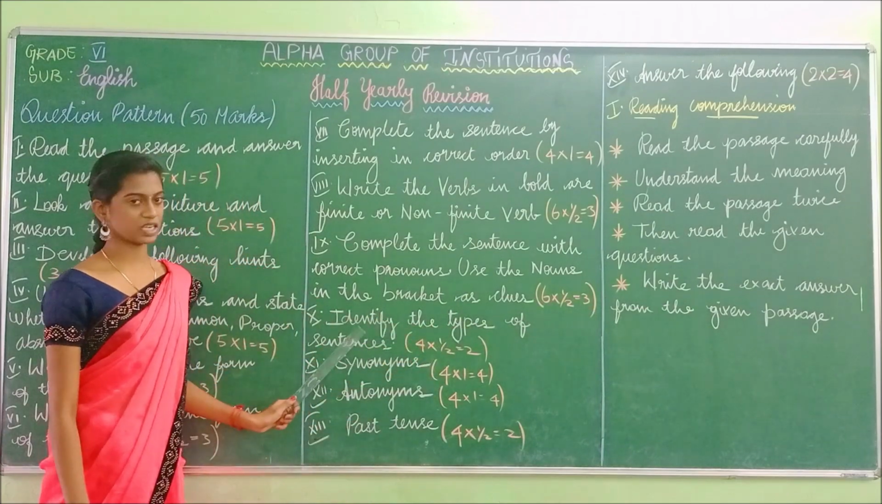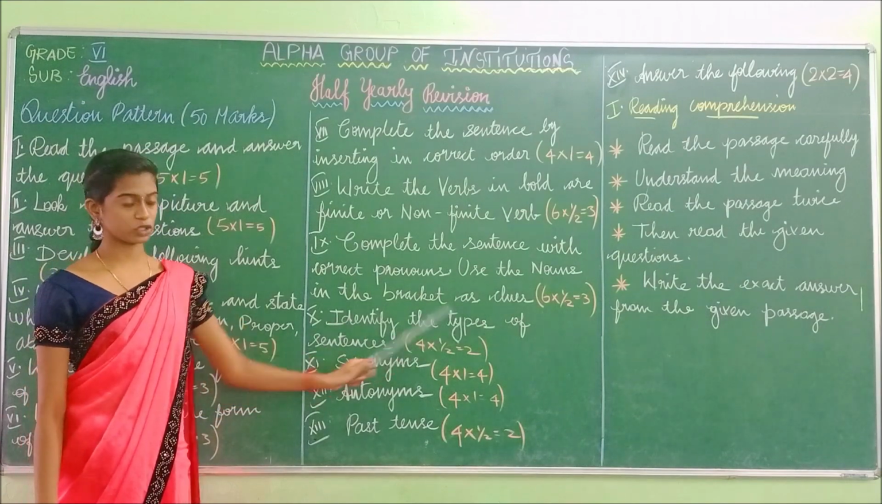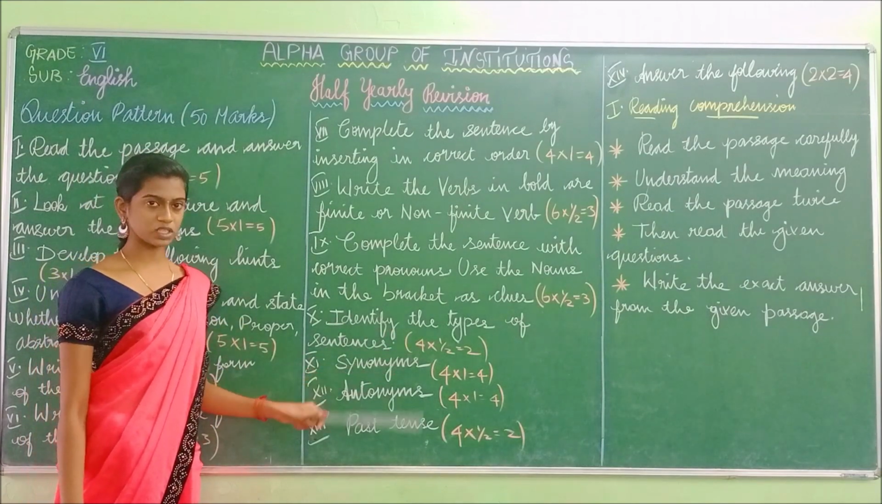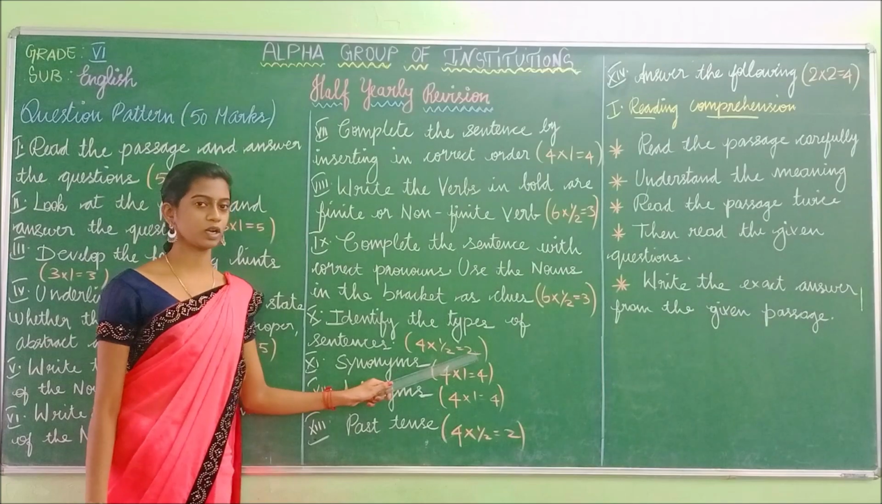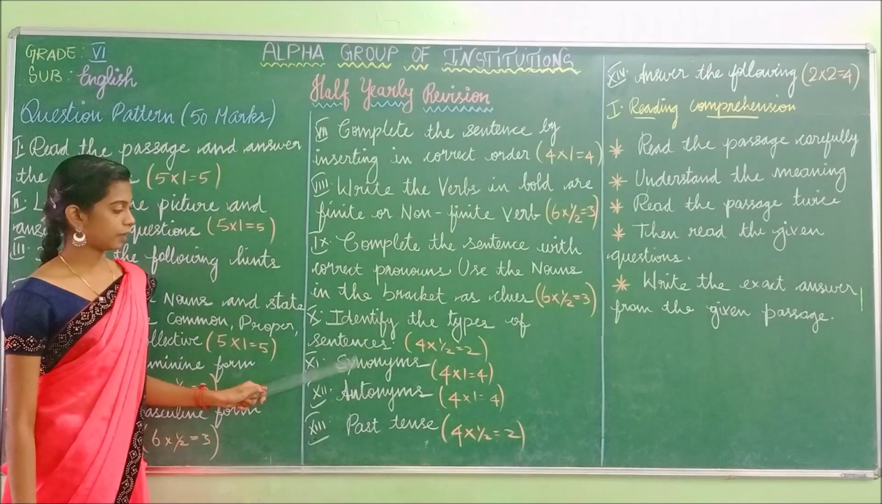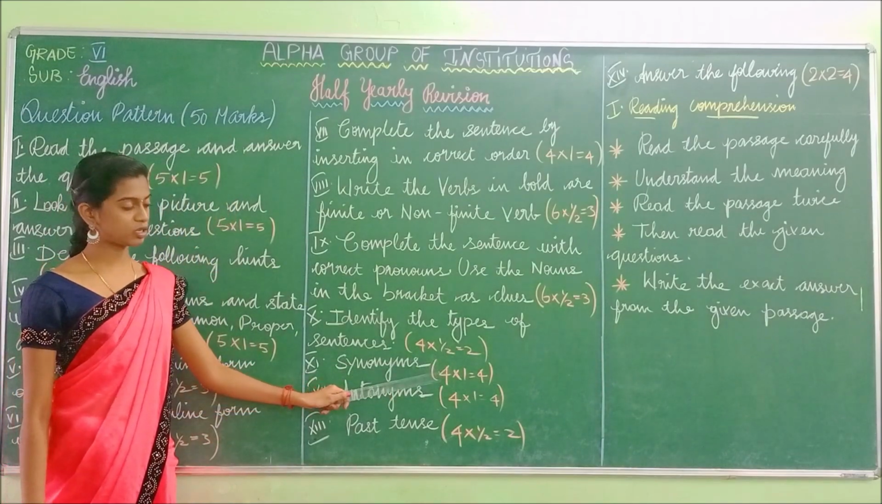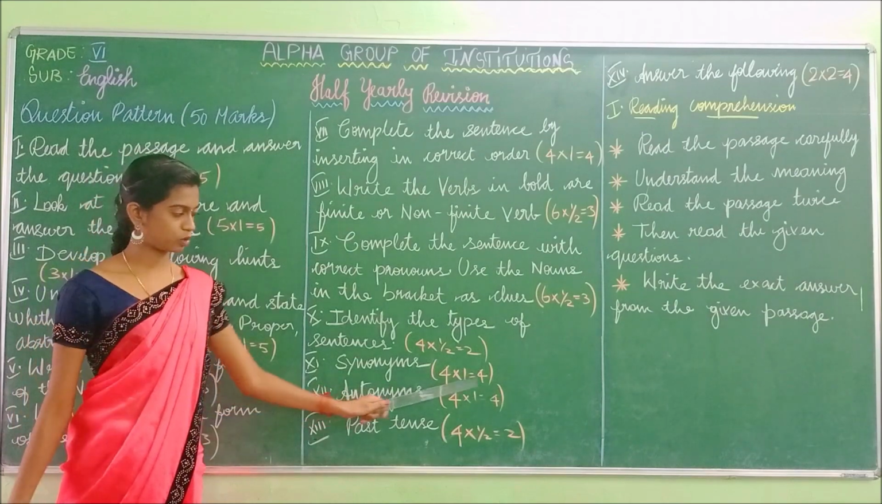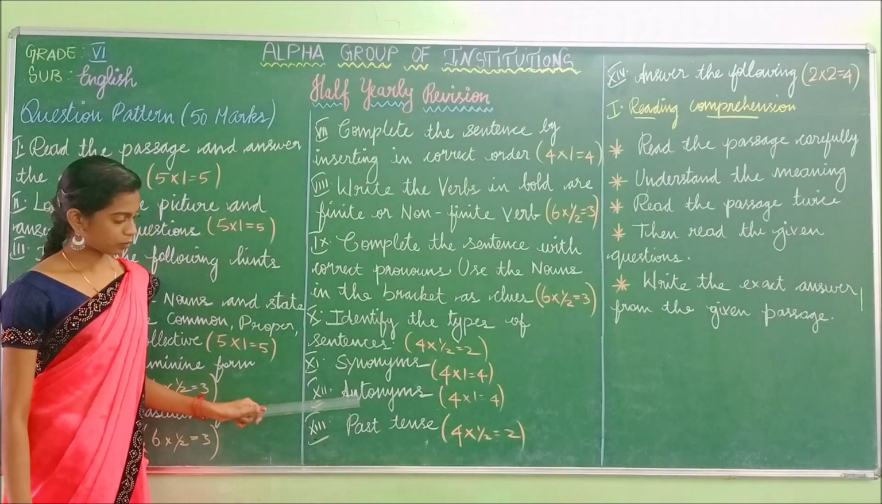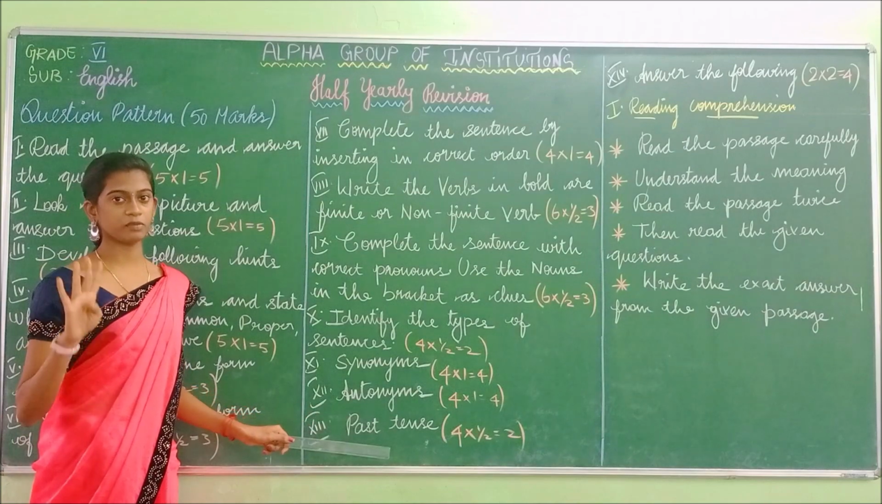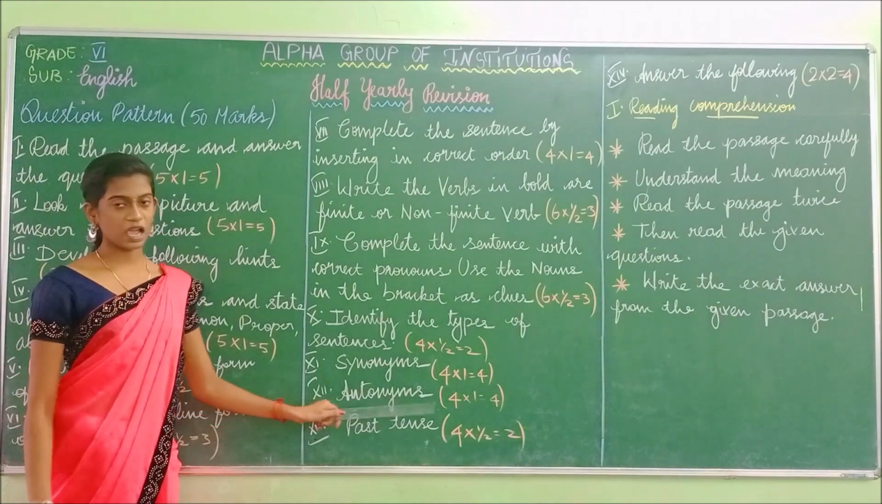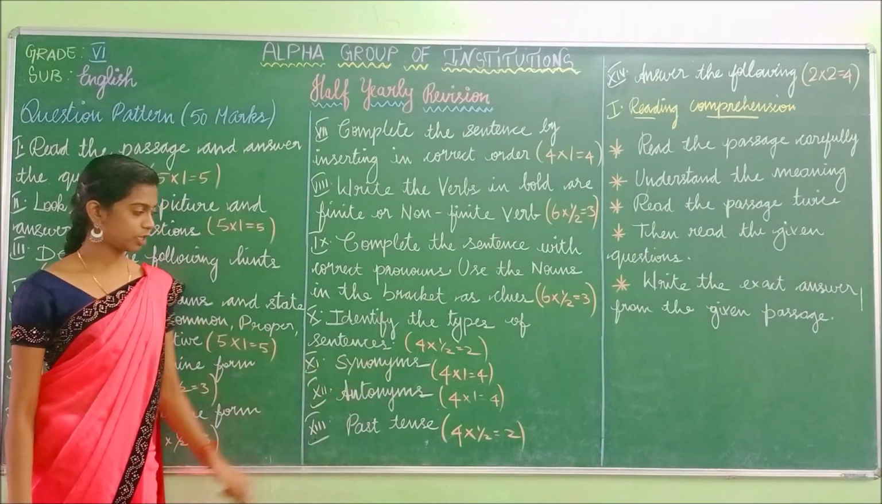Identify the types of sentences. There will be 4 questions and each carries half mark and totally 2 marks. And next one is the synonyms. There will be 4 synonyms and each carries 1 mark and totally 4 marks. Likewise, antonyms. In antonyms also we will be asking 4 questions and each carries 1 mark and totally 4 marks.